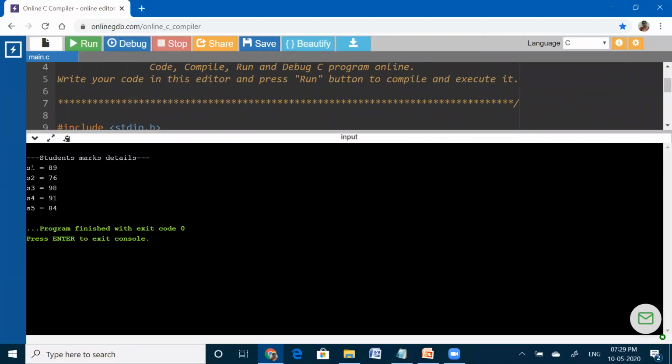Let us see S1. S1 means the 0th index element, which is 89. S2, the first index element, is 76. Second index element, then third index element 98. Next element 91, next element 84. So like this we can print the values of the array.